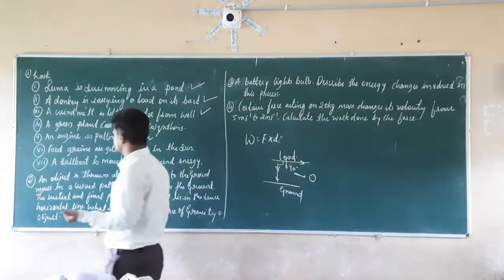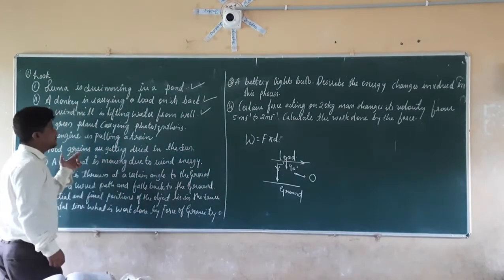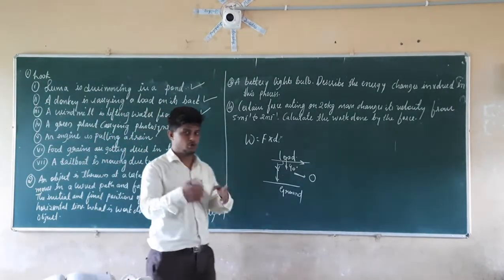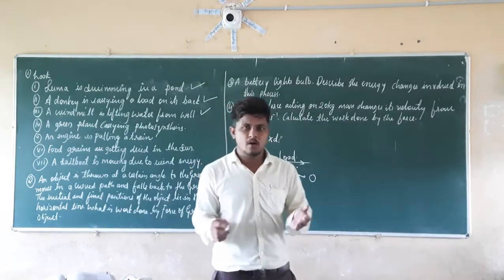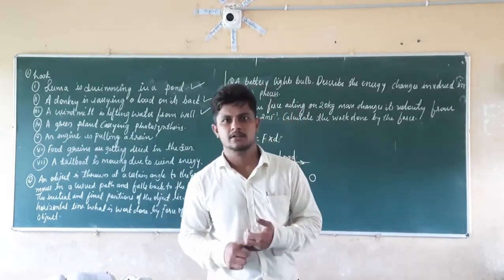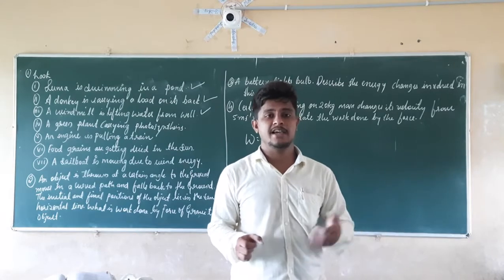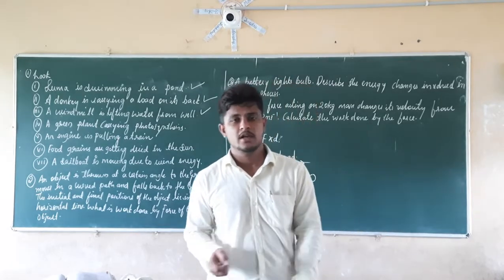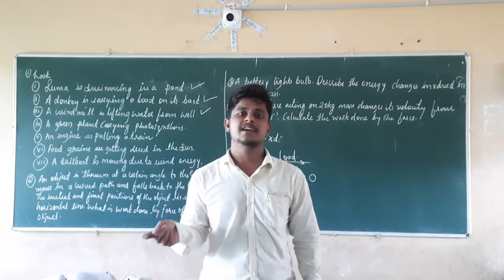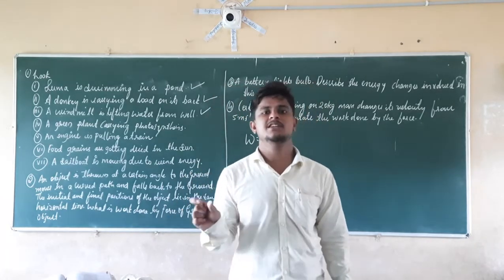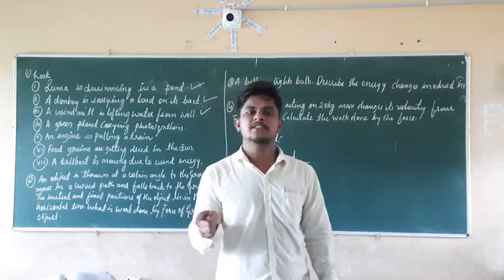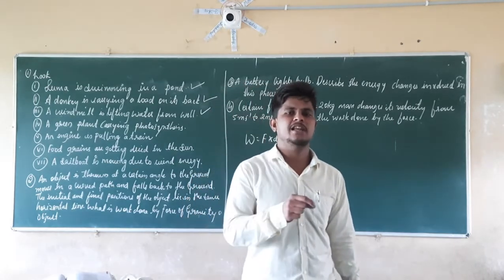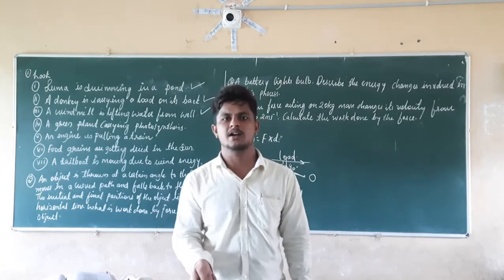Next case: a green plant carrying out photosynthesis. As per our general knowledge, it is work. Green plants are preparing their own food, so as per general understanding they are doing work. But as per physics, force should be applied as well as displacement should occur.